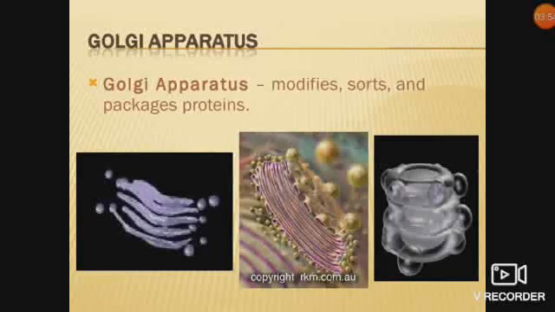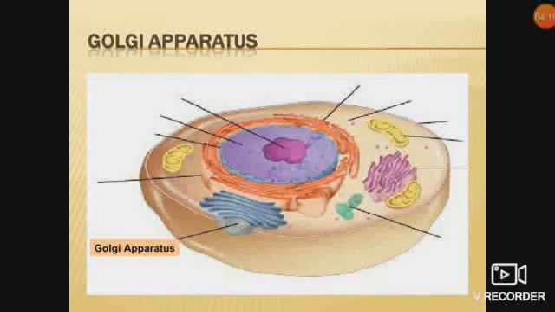Golgi apparatus modifies, sorts and packages proteins. So this is a very quick revision, students, and it is very nice to see these images. Very nice image. You can see what the Golgi apparatus looks like and what its function is. It modifies, sorts and packages proteins. You can see the membranous stack-like structure.